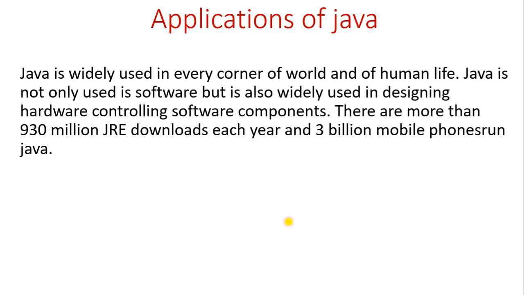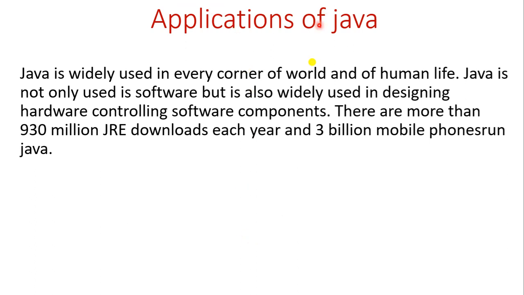Because Java has updated itself according to the technology and the time, whatever needs arose. So if you want to remain in programming, we should also update ourselves according to the technology and the time. This you have to remember.